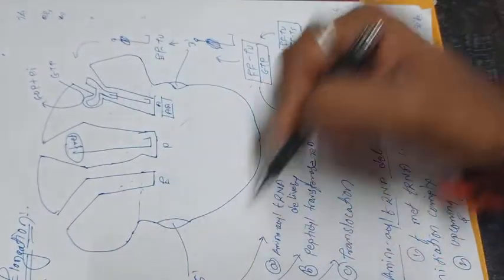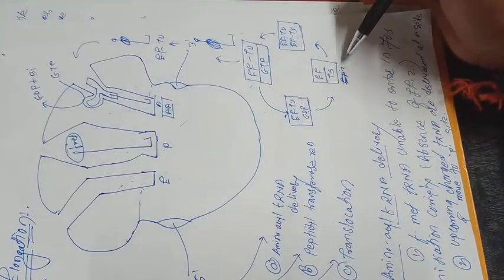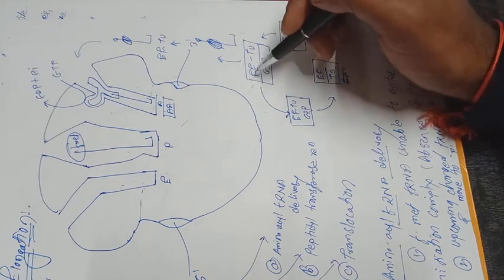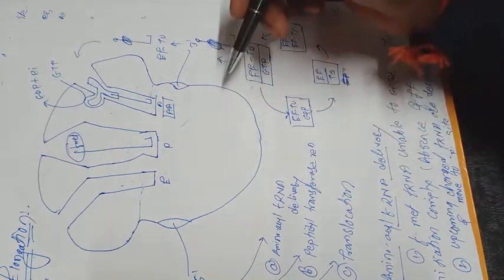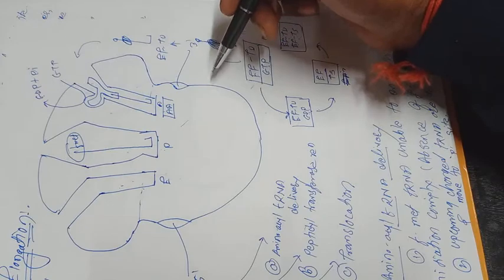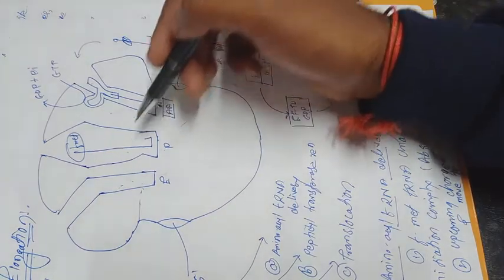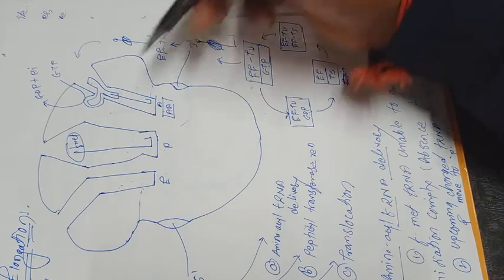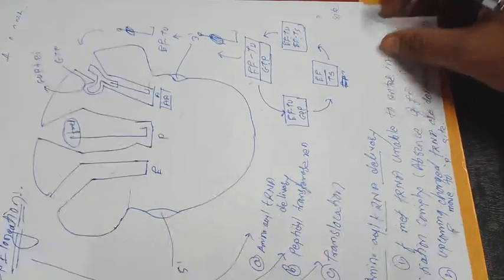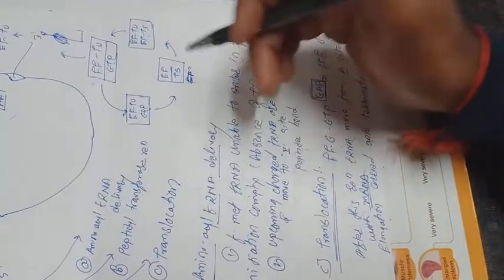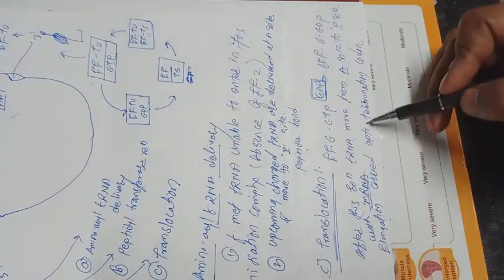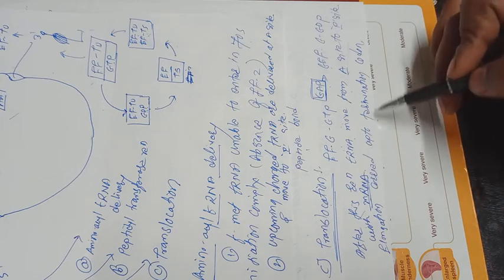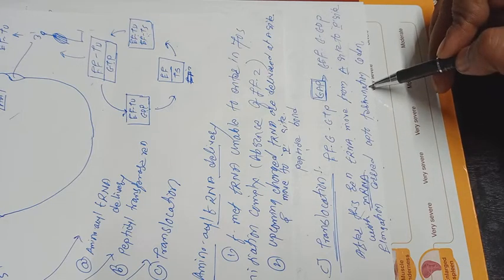EF-Tu remains in the cytosol as EF-Tu GDP, then forms the EF-Tu EF-Ts complex, and then EF-Tu GTP, and it transfers the specific aminoacyl tRNA from the cytosol to the site of protein synthesis. This process is continuous up to the termination codon.